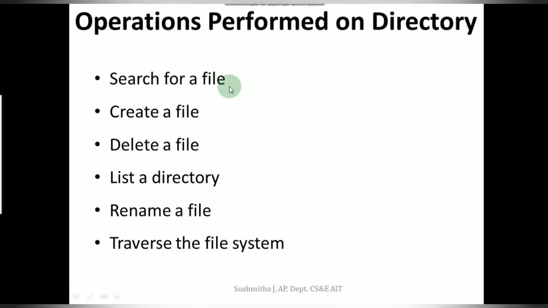The next ones are to create a new file in the directory, to delete a particular file in the directory, to list the files within a directory, to rename a file, and to traverse the file system, that is, if a user wishes to access every directory and every file within that directory, and there are subdirectories and files within those, you can make a tree traversal.